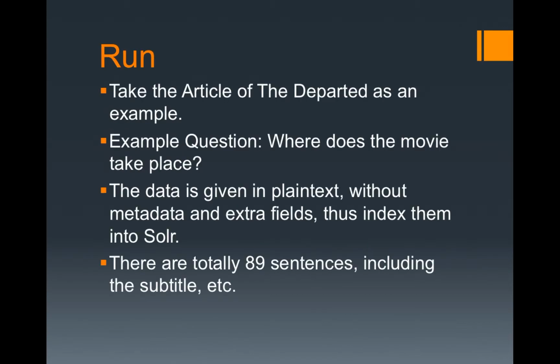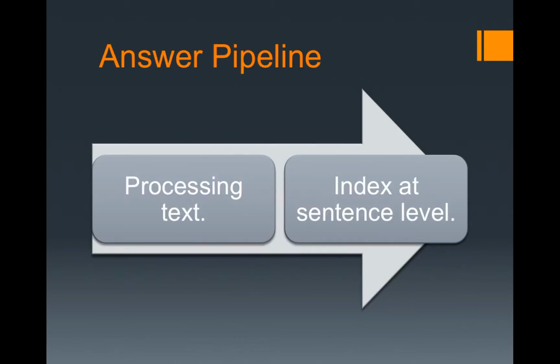To run the system, we take the article of the department as the example, and we use the example question, where does the movie take place, for the demonstration. The text was given in plain form, so we don't need to pre-process it. All we need to do is split the sentences and index them at the sentence level.